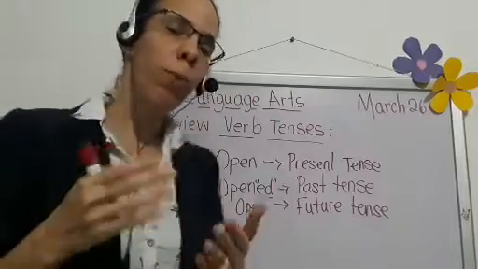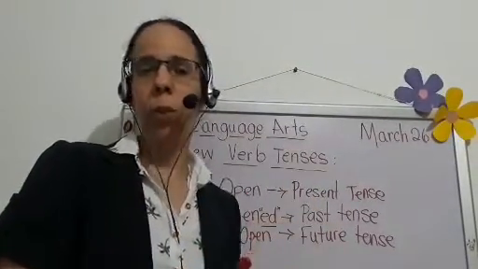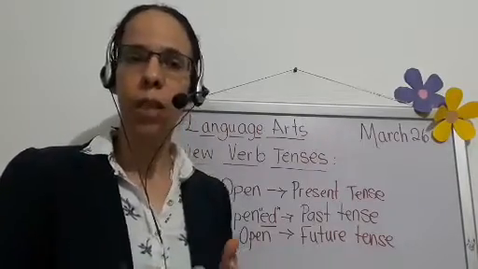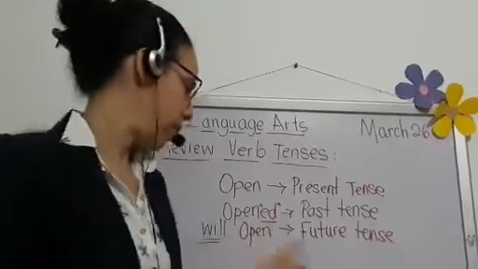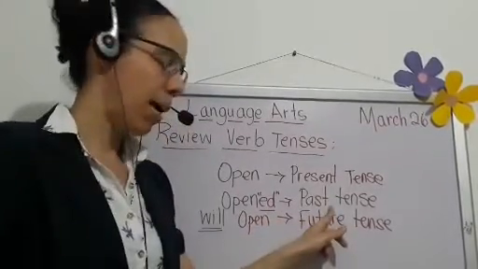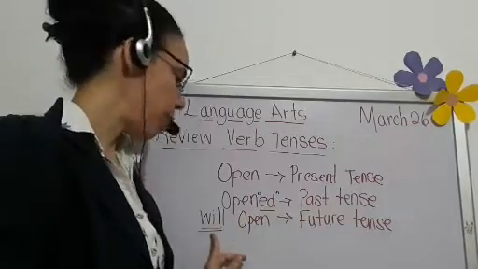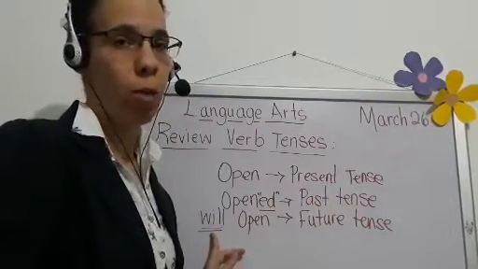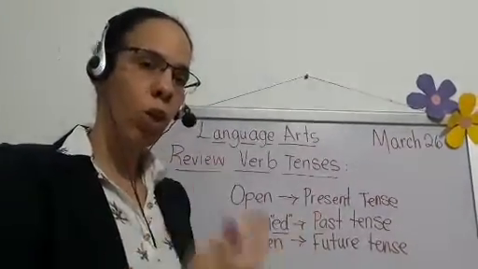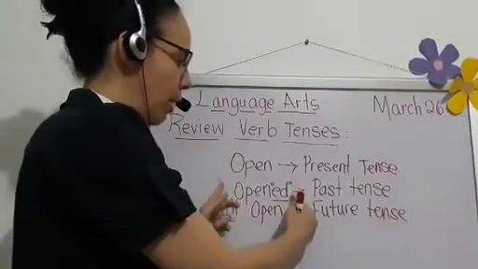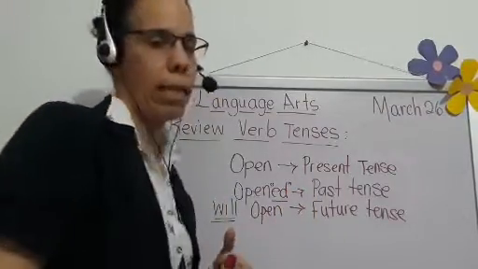So the most important tip that I always tell you guys in the classroom is that we should identify in verbs the past and the future, because if the verb does not end with the past tense ending and does not begin with the helping verb will, well, it will be present. So focus on learning how to identify past tense verbs and future tense verbs.